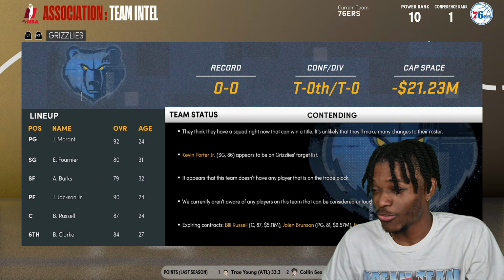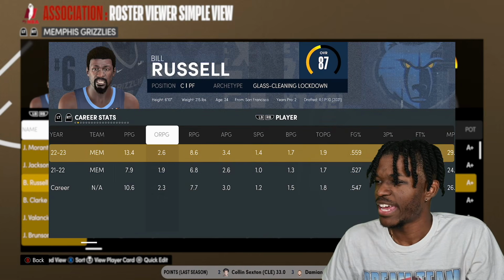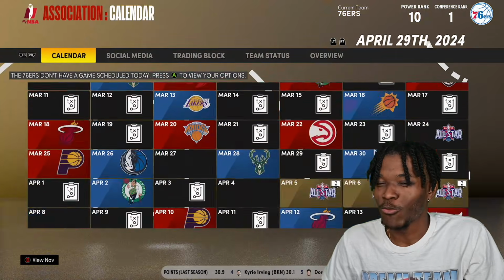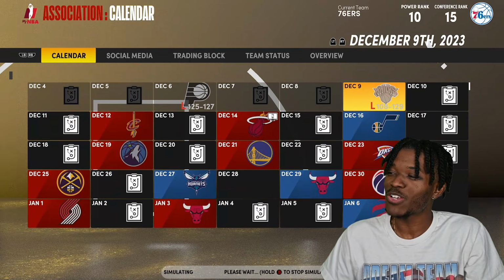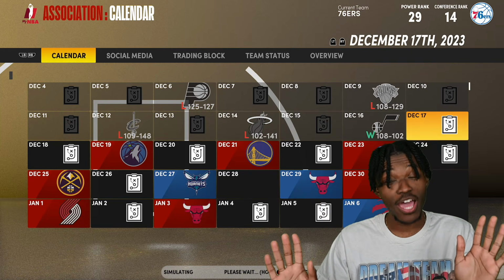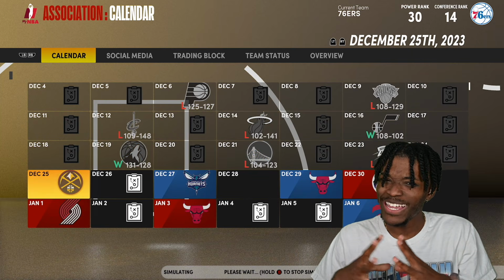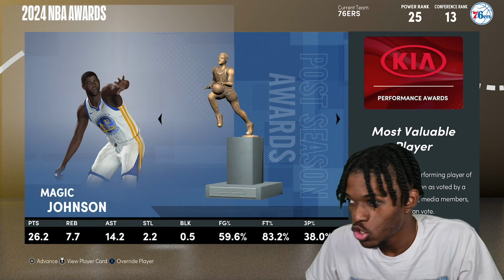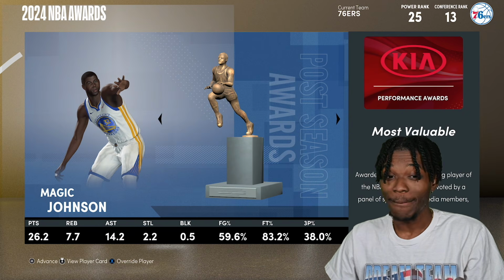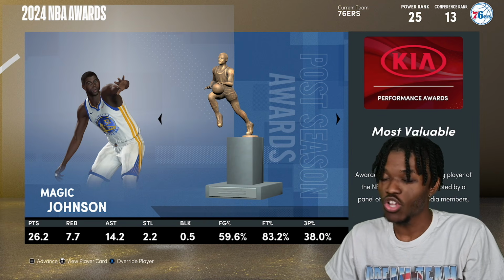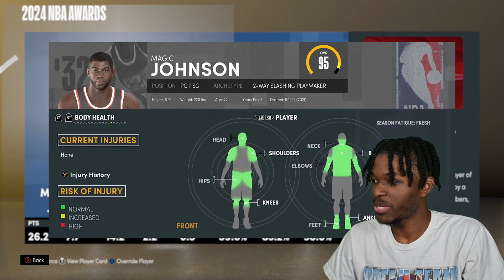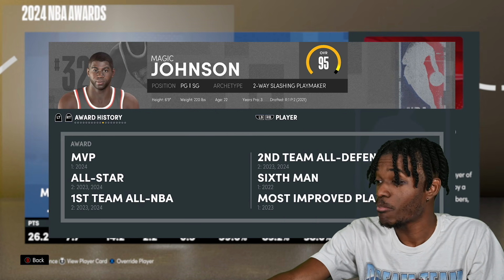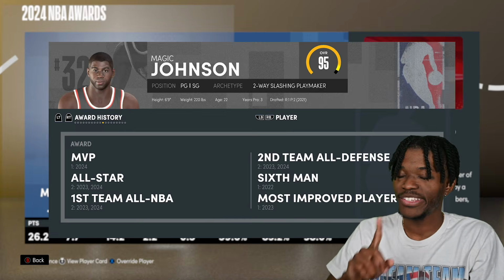Like the Grizzlies have made the playoffs every year, and even Bill Russell's numbers are getting better. If we're ranking the top 10 when it's all said and done, I'm not saying this is the way it's gonna end up, but so far Bill Russell looks like he might end up with the worst career out of the 10, but there's a lot of career left. Magic becomes the first out of the group to win an MVP award, and so far, Magic is winning the race. He has been an all-star multiple times, obviously, because he's won MVP. He's got 6th Man of the Year, NBA First Team, Most Improved Award, MVP, and his team was the 1 seed last season.